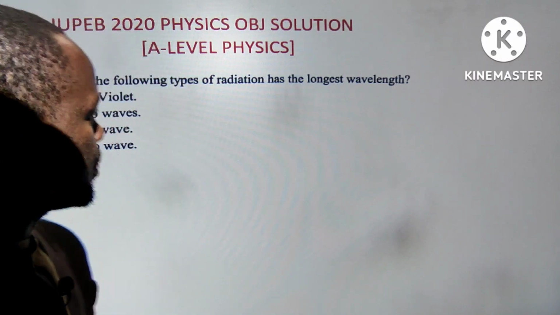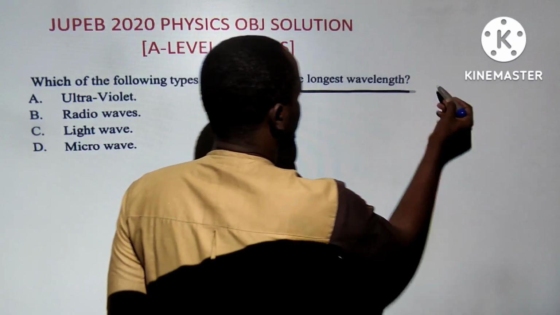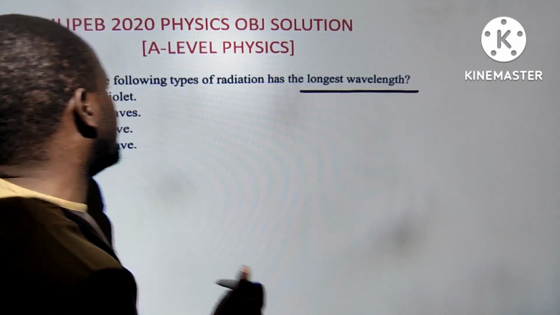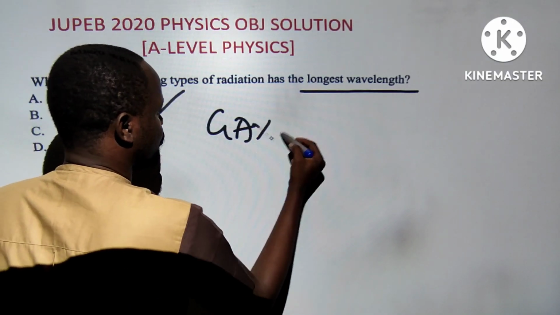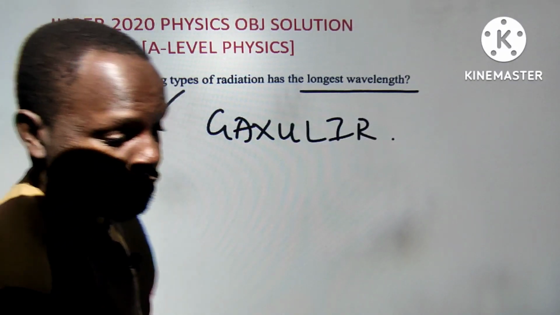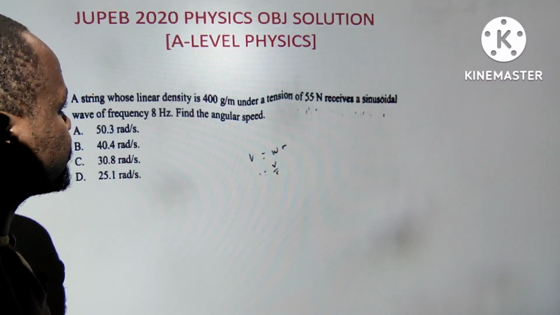Are you sure? Okay. Now, which of the following radiation has the longest wavelength? This is just a memory-based question. This is a simple question. I do tell you, memory-based questions are very simple. Radio wave, you remember: gamma ray, X-ray, visible light, ultraviolet, infrared, and radio wave. So, next one, guys.